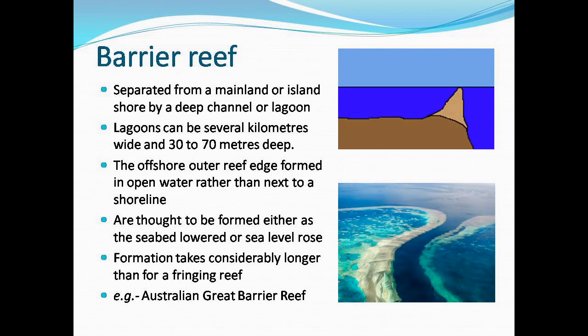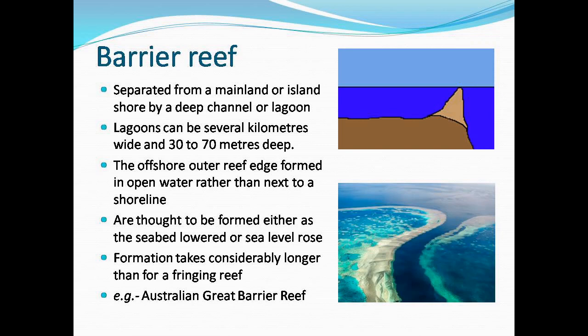Next comes barrier reefs. They are separated from the main island shore by a deep channel or lagoon, and these lagoons can be several kilometers wide and up to 30 to 70 meters deep. They are navigable by ships. The offshore outer reef edge is formed in water rather than next to a shoreline. That's why the lagoons are navigable.